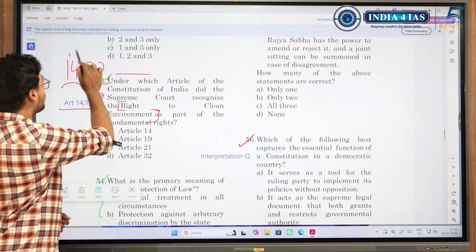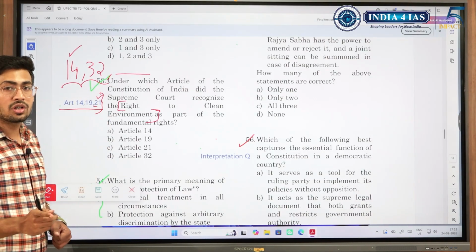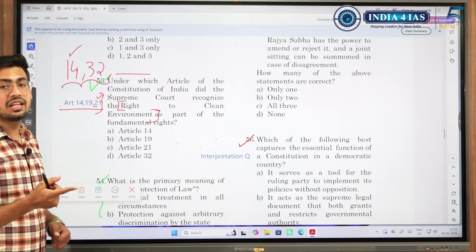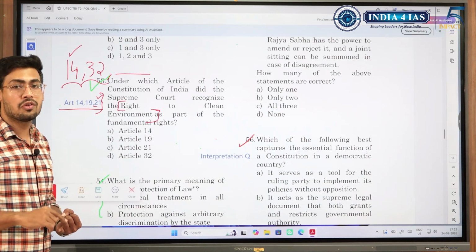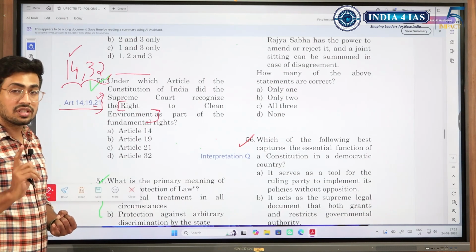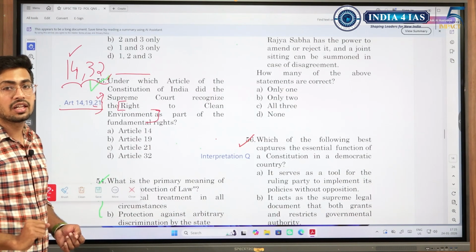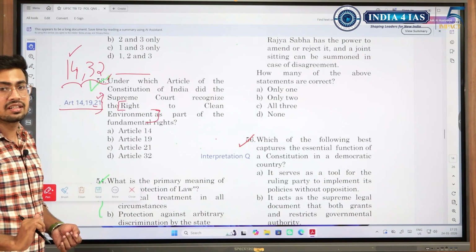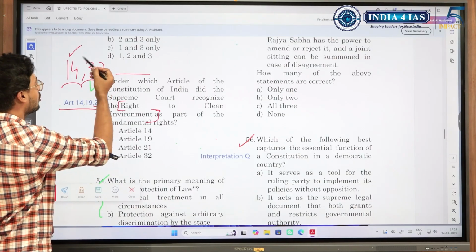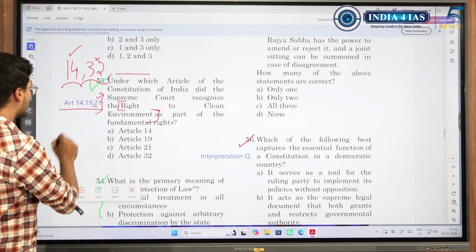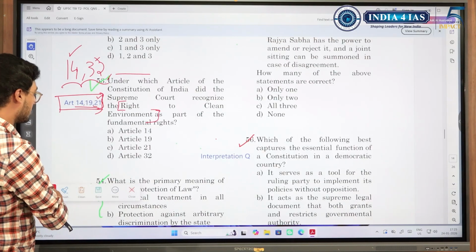The answer was Article 14, because if you remember, Article 14 speaks of equality before law, and we had borrowed it from the British, and that provision in British was given by A.C. Dicey, where he speaks of rule of law, which means that there is absence of arbitrary exercise of power. So that is where it links to Article 14. So it was Article 14, but in that small period of time, we do not understand that. We are unable to think of it. So most of us went for 32, but it was 14. So be careful about these 3 articles.